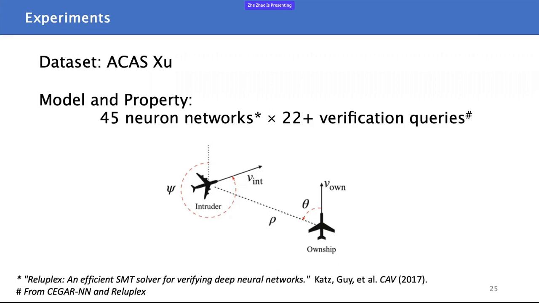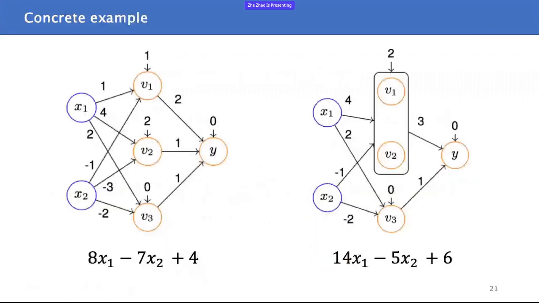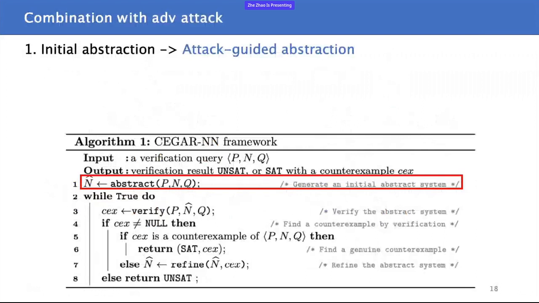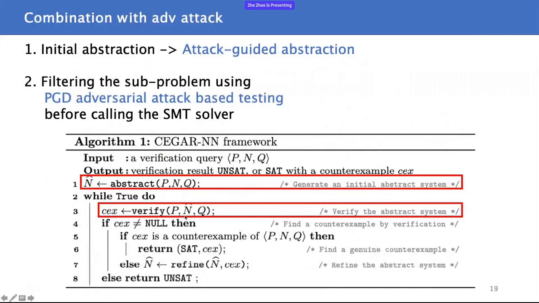As I said before, we store the samples generated during our attacking process. So when you merge several neurons at the same time, you can call the previously generated counterexamples to check the model first. Then if you cannot find any counterexample, you call the PGD attack to check it again.